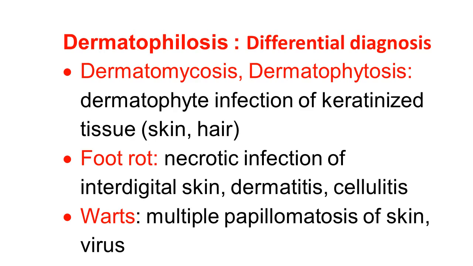This causes infection of the keratinized tissue, skin and hair, and produces a typical ringworm-like lesion. Another disease is foot rot. It is a necrotic infection of interdigital skin, with dermatitis and cellulitis. Warts are multiple papillomatous growths on the skin, caused by a viral disease.